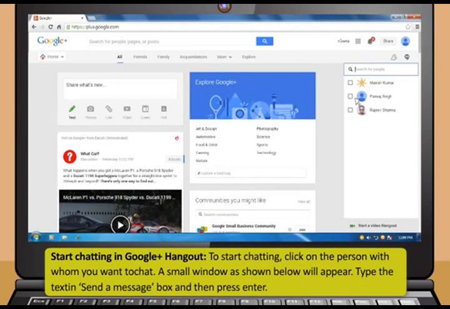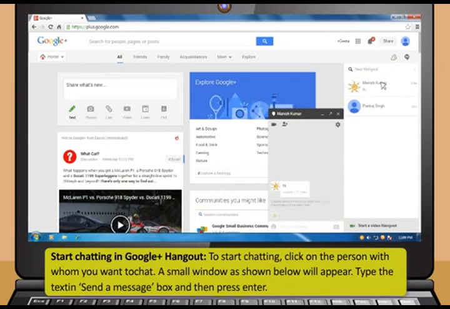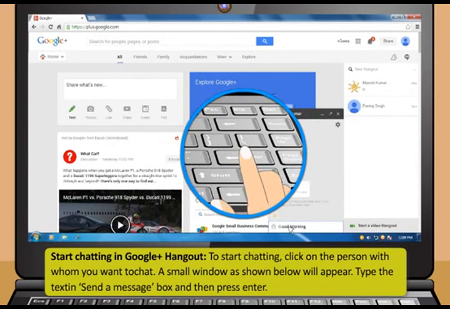Now start chatting in Google Plus Hangout. To start chatting, click on the person with whom you want to chat. A small window as shown below will appear. Type the text in the Send a Message box and then press Enter.